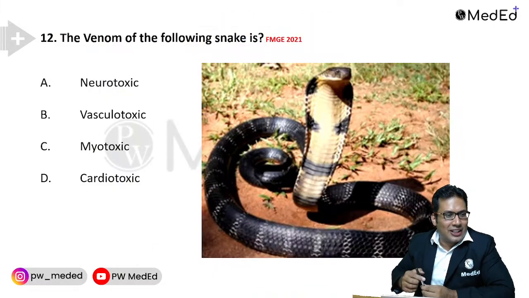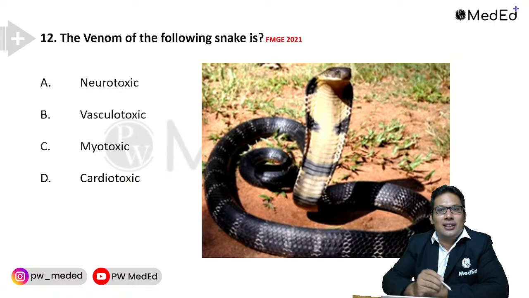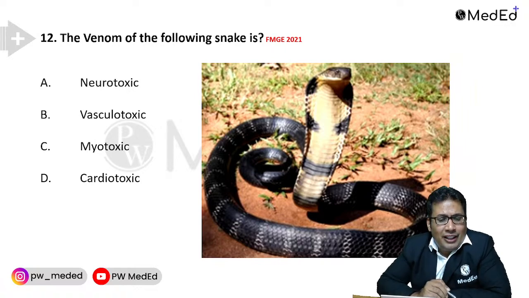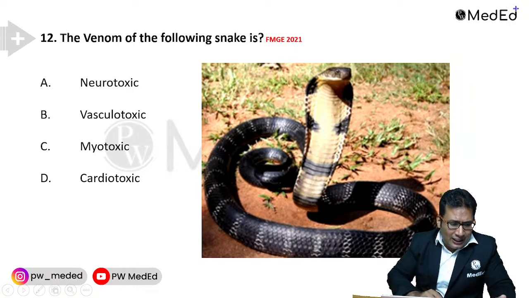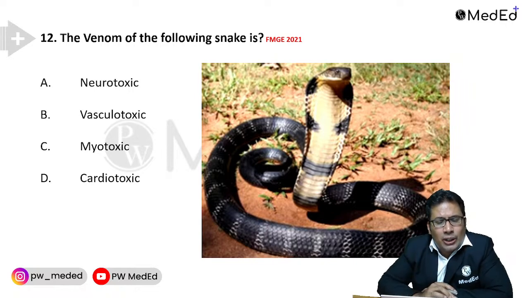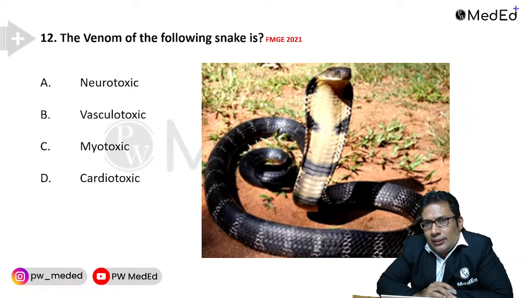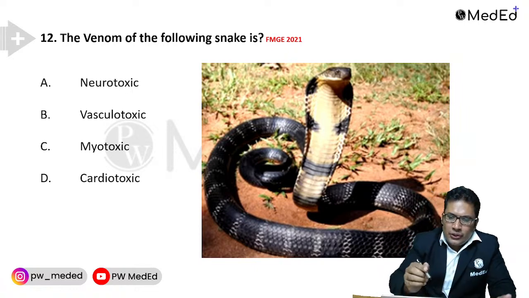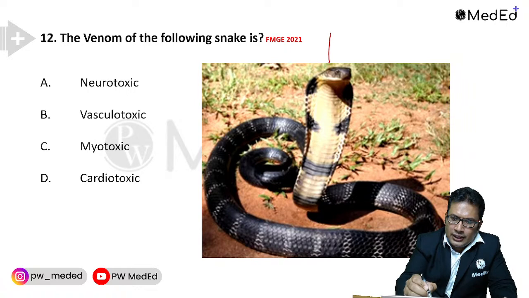Next is topic number 12 of the day. Venom of the following snake. Look at this snake. The options are neurotoxic, vascular toxic, myotoxic, and cardiotoxic. What is the answer? It has a hood. Yes or no?